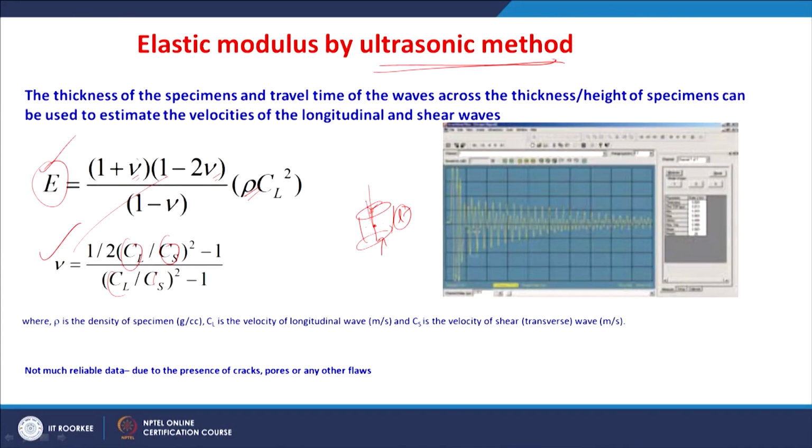So, the ultrasonic waves may also come back after hitting these cracks. If there is a crack in between, the ultrasonic waves may come back. So, you get an error in the time estimated for the longitudinal or shear waves. So, you get an error in the Poisson's ratio or elastic modulus data, it is not much reliable data.